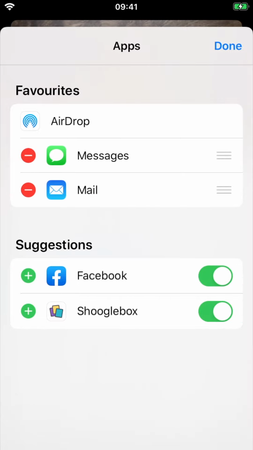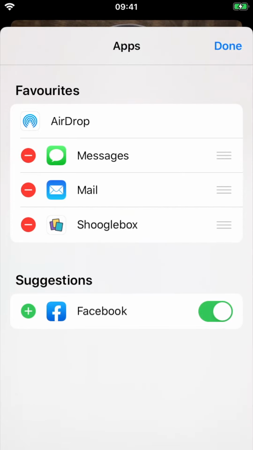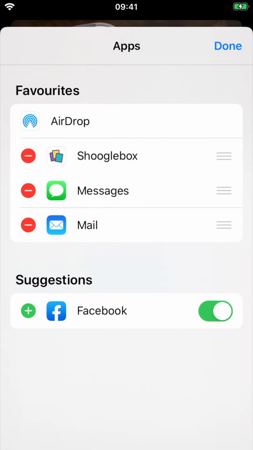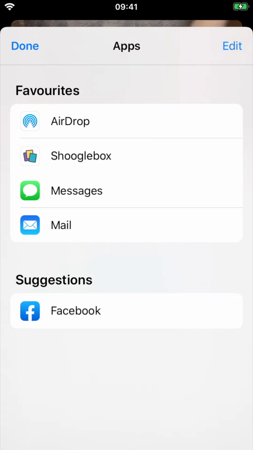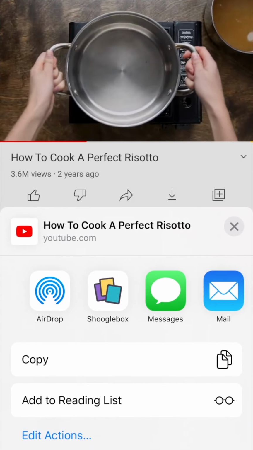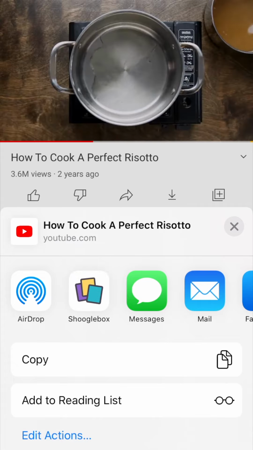And I'd recommend adding it to your favourites by pressing edit and pressing the green plus next to Shooglebox, and you can even drag it up to the top of the list, which means it will always appear at the top when you use the share function of your phone. So I'm going to press done now, and done again, and now we can see that Shooglebox is just here. So let's press it.